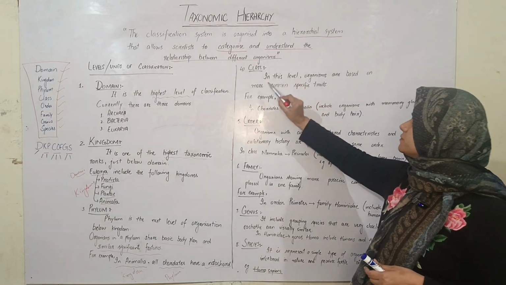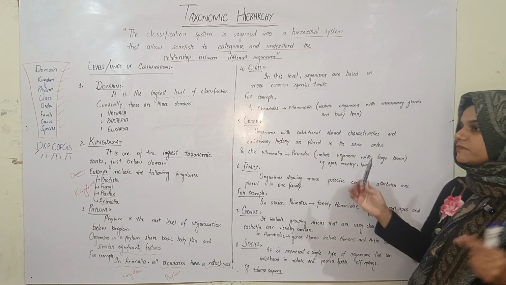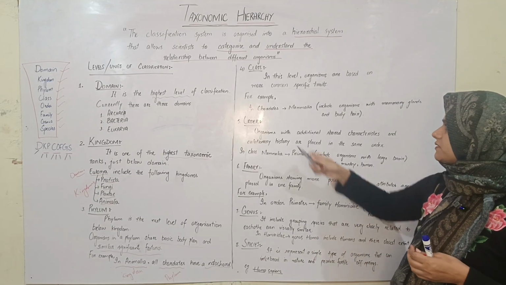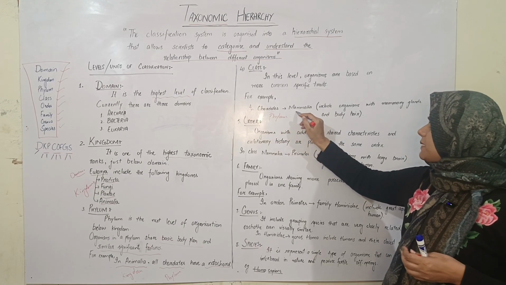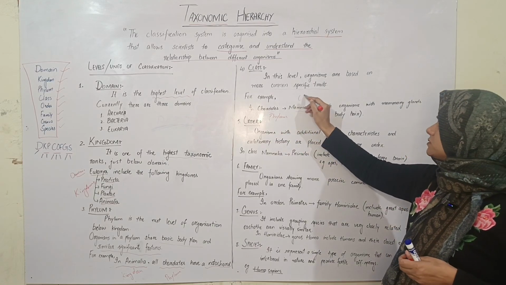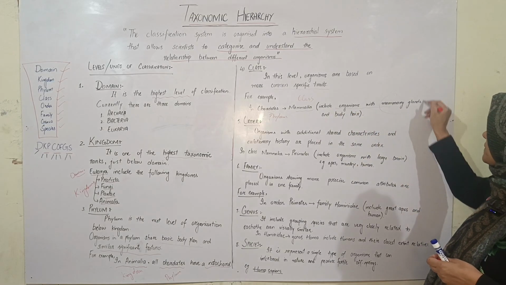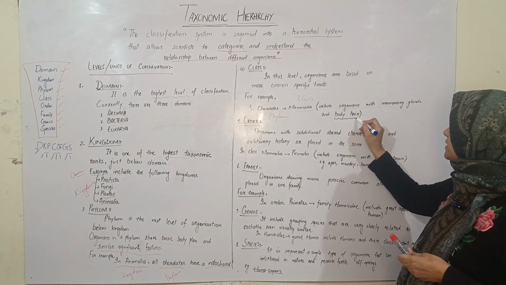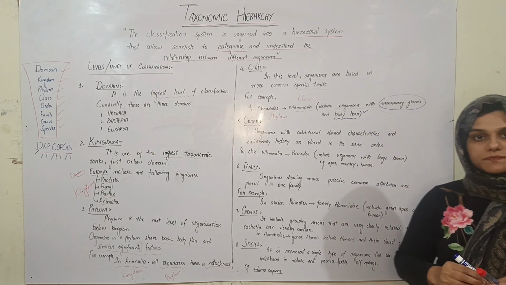Now look at class. This level of organization is based on more common, specific traits. Now those organisms are even more similar than those present in a phylum. For example, chordates was a phylum. Mammalia, this is a class. In this class, those organisms are present which have mammary glands and body hair. So their main characteristics are that they have mammary glands and body hair.